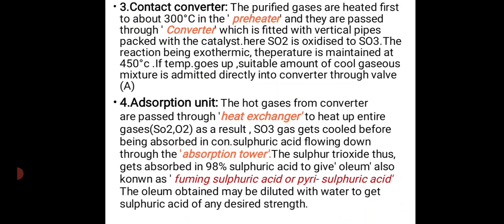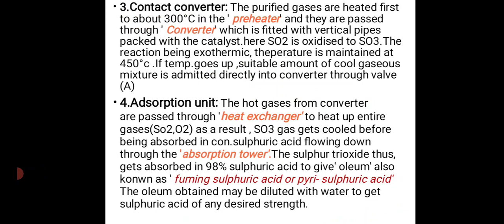Then next, contact converter. The purified gases are heated first to about 300 degrees centigrade in the preheater and they are passed through the converter, which is fitted with vertical pipes packed with the catalyst. Here SO2 is oxidized to SO3, the reaction being exothermic. The temperature is maintained at 450 degrees centigrade. If the temperature goes up, a suitable amount of cool gas mixture is admitted directly into the converter through the wall. Then fourth, adsorption unit.